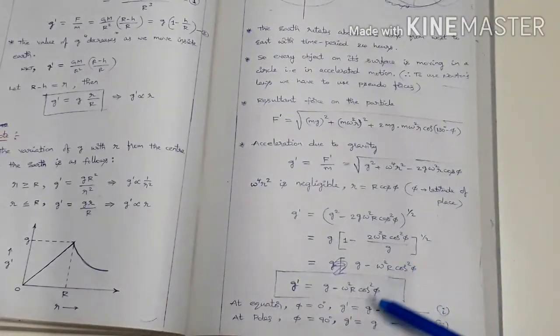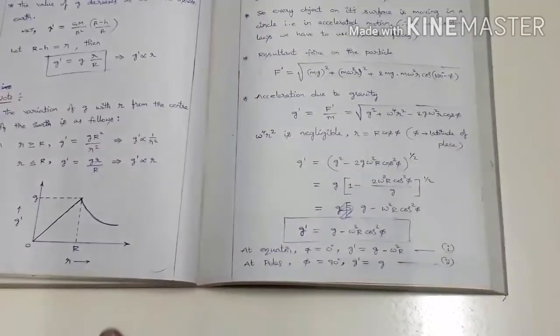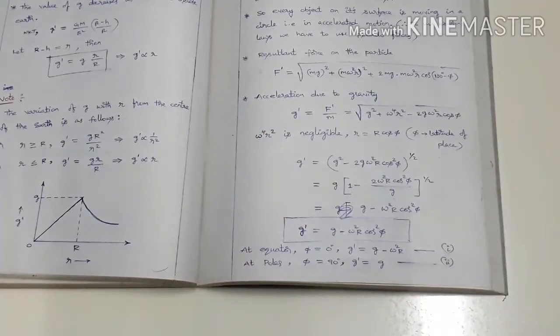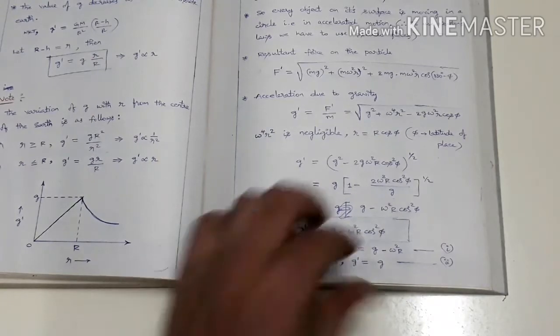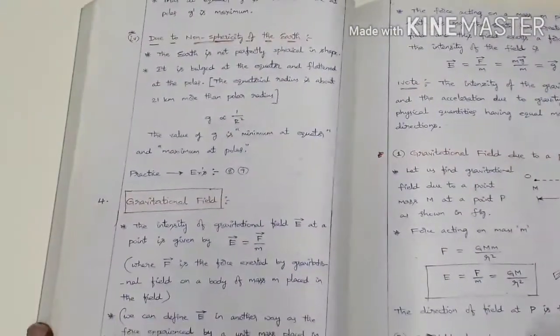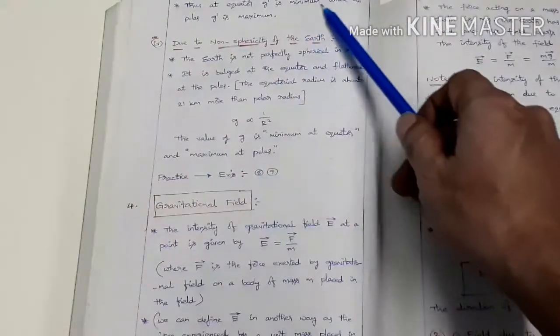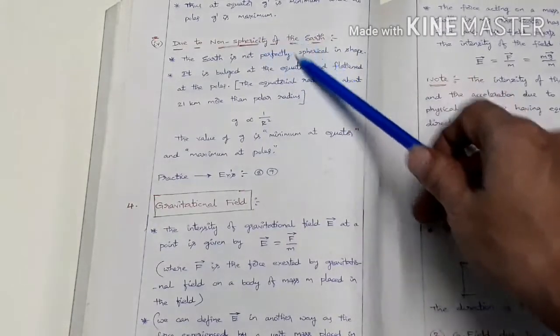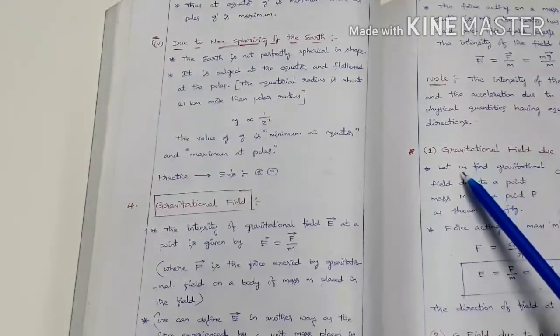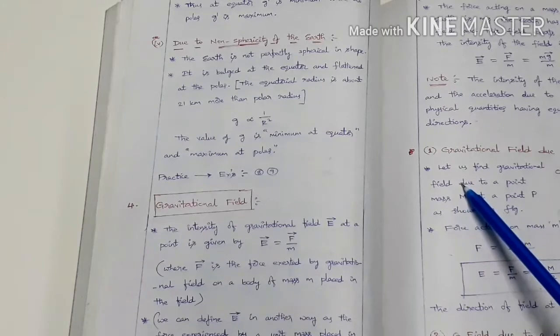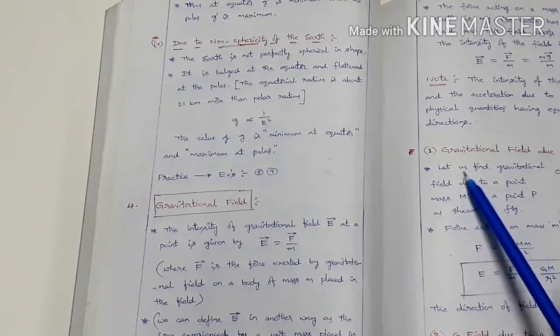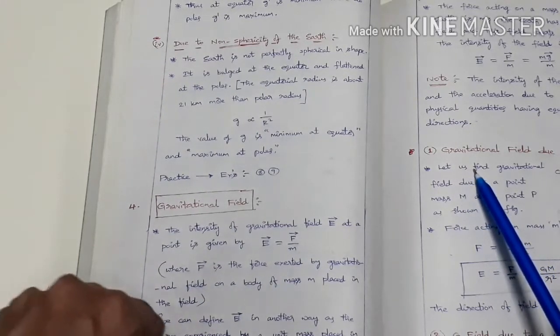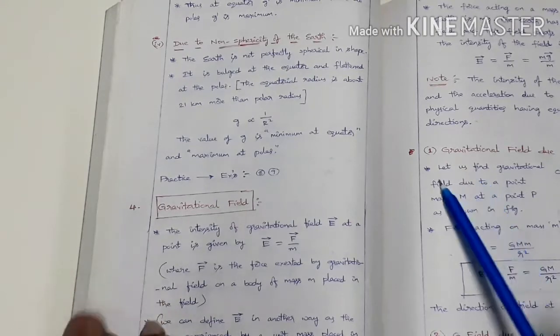So in which case, at the equator or at the poles, is the acceleration due to gravity more? At the equator, the acceleration due to gravity is lesser when compared to that of the poles. So thus at the equator, g dash is minimum, while at the poles g dash is maximum. Between the equator and poles, at different latitudes, its value varies from minimum to maximum.